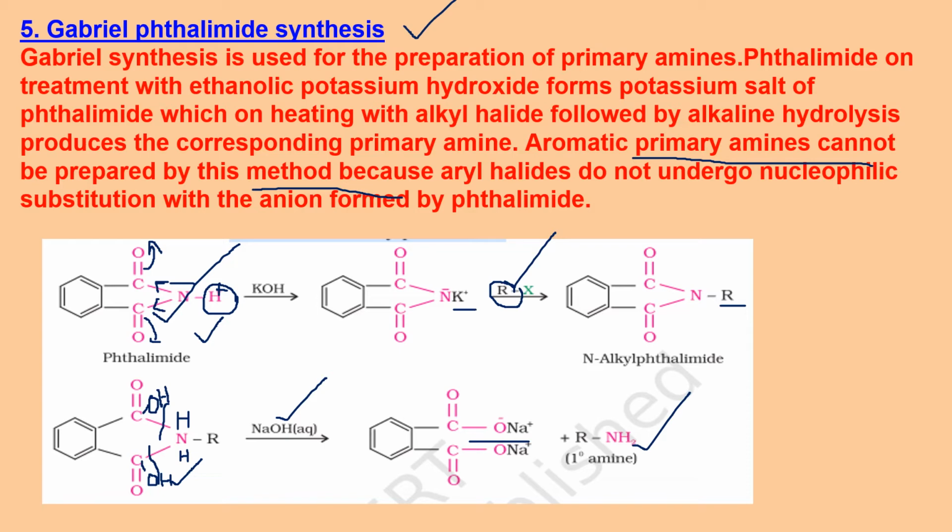So by this method, you can make only primary amines, first thing. Why that? Because only one acidic hydrogen is there. It's a cyclic compound. So nitrogen has only one replaceable hydrogen on it. And the second thing is aromatic primary amines cannot be prepared because aryl halides do not undergo nucleophilic substitution with the anion formed by phthalimide. It needs a stronger reagent for that. Phthalimide cannot help in breaking of the bond between carbon and halogen because it is already having a double bond character.